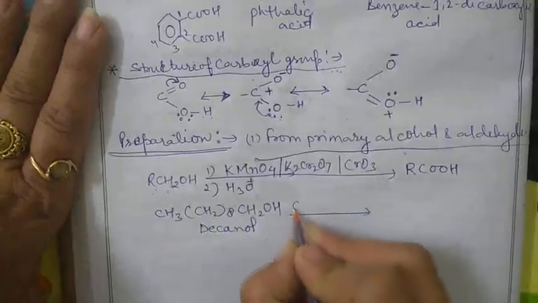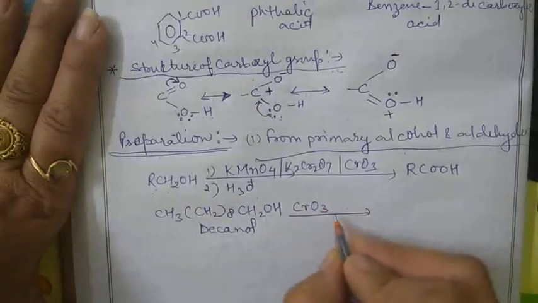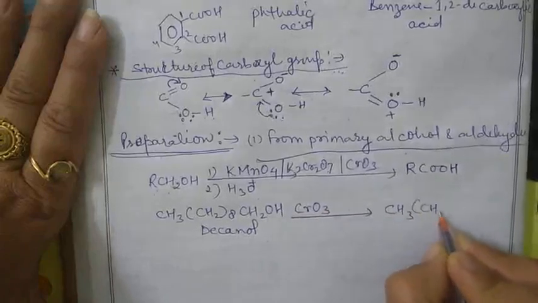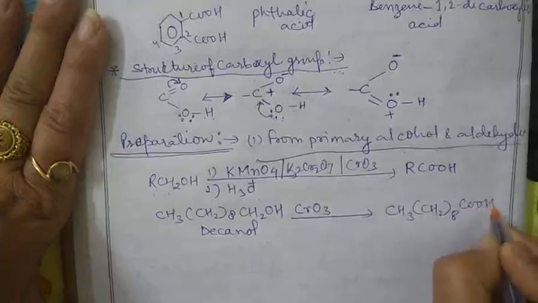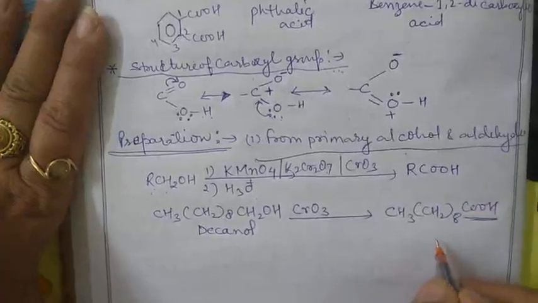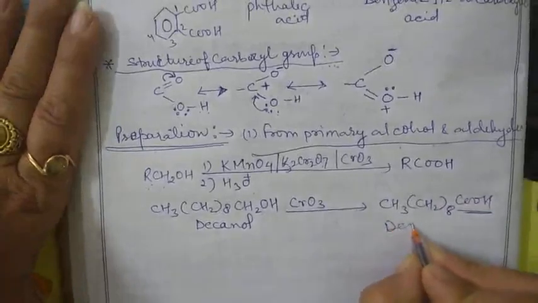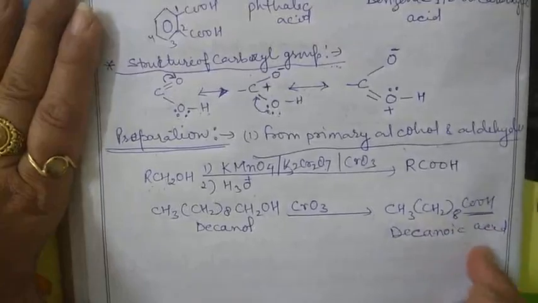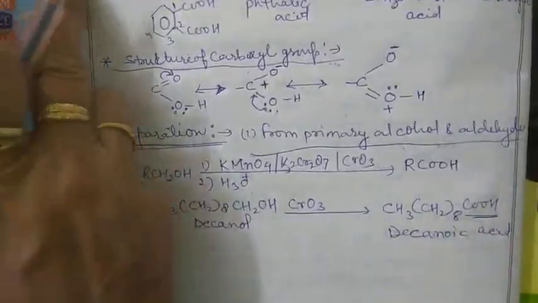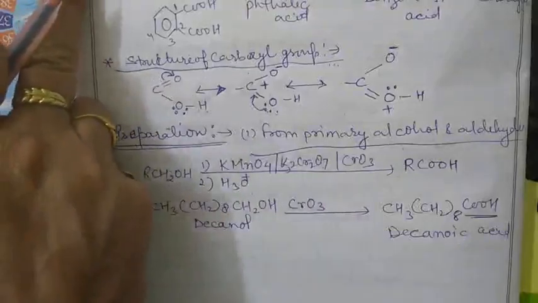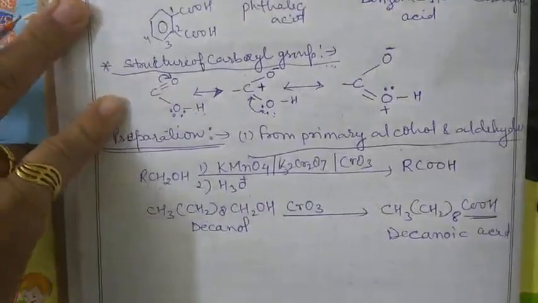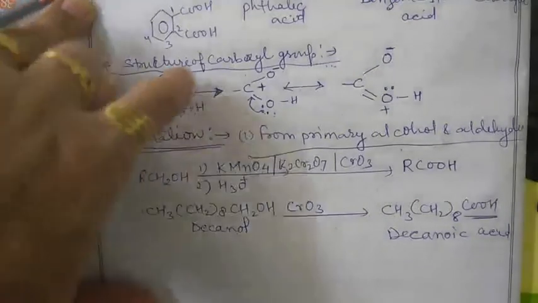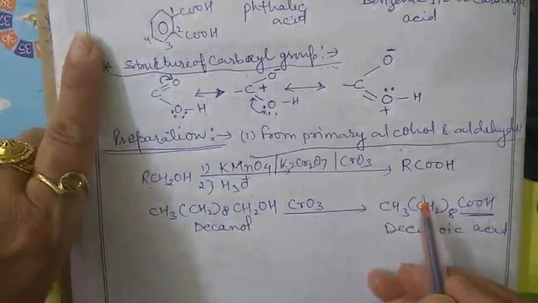Okay. Now the reaction takes place with chromium trioxide. We get CH3, CH2 whole 8, COOH. Now COOH means it is a carboxylic acid, and its name is decanoic acid. So this is the method by which the primary alcohol is converted into the carboxylic acid.